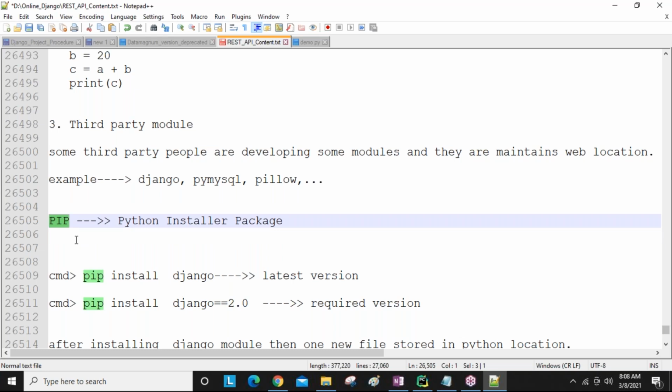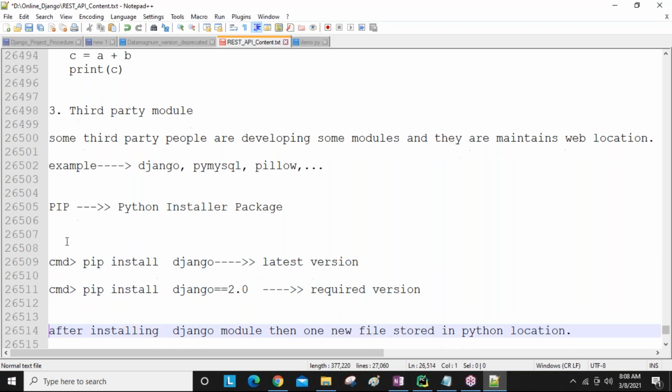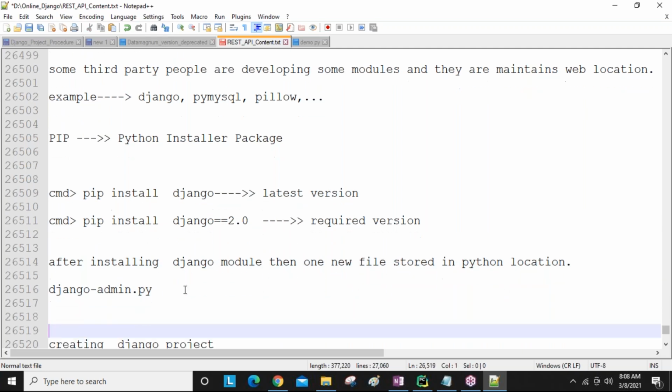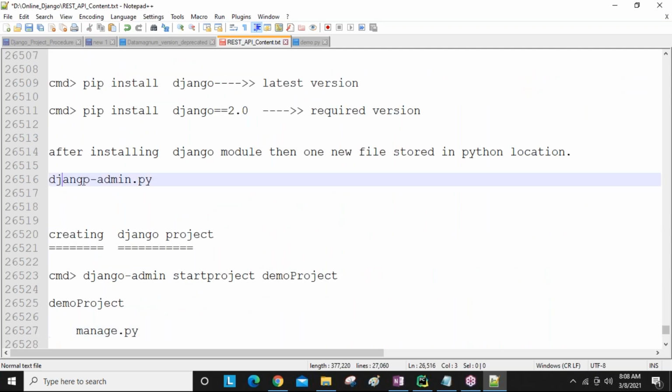Pip is available along with the Python software after installing it, guys. The command syntax is pip install required module name. Whatever module you want, you can download and install. So now we are installing Django. After installing Django, this file comes into our Python software.